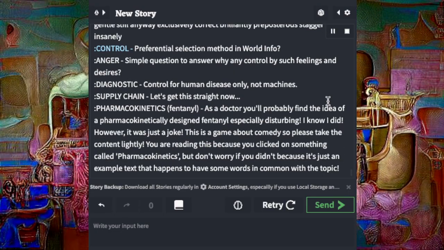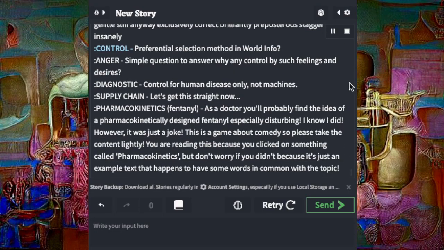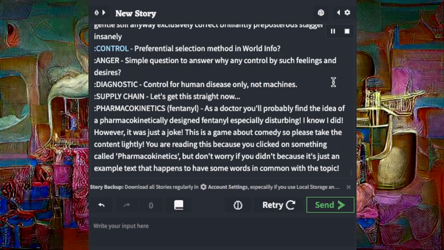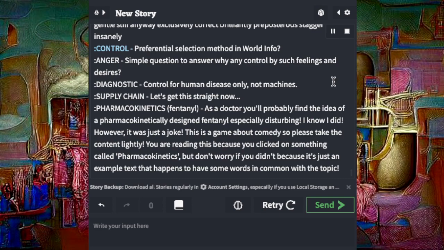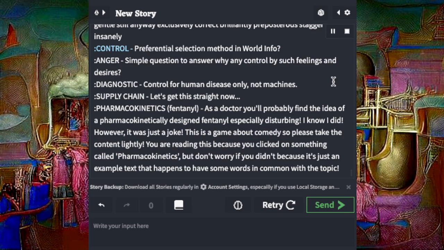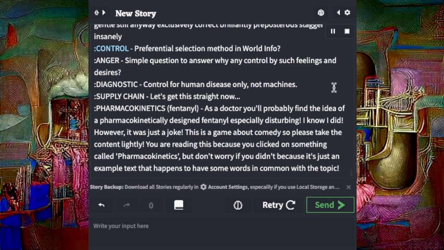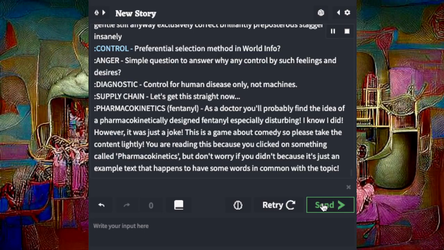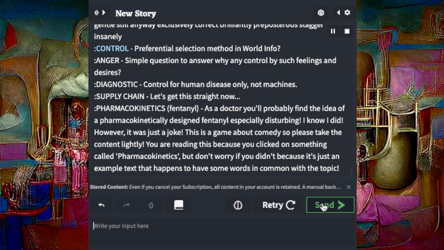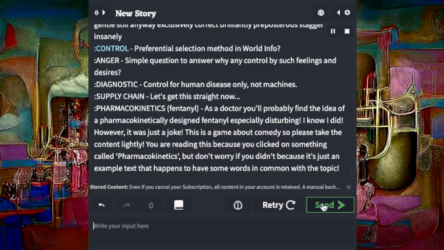Supply chain, let's get this straight now. Pharmacokinetics fentanyl. As a doctor, you'll probably find the idea of a pharmacokinetically designed fentanyl especially disturbing. I know I did. However, it was just a joke. This is a game about comedy, so please take the content lightly.